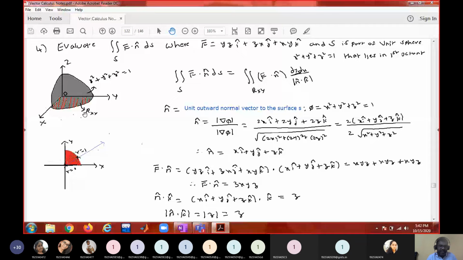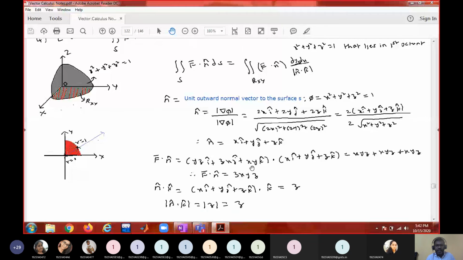If it is in the first octant, what is its projection on the xy plane? It is only 1/4 of the circular region. Can you see it? Yes, sir. So this understanding you should have, otherwise no one can do anything. Once you realize this, then the remaining is just formula application.